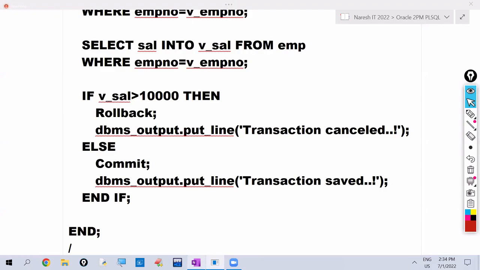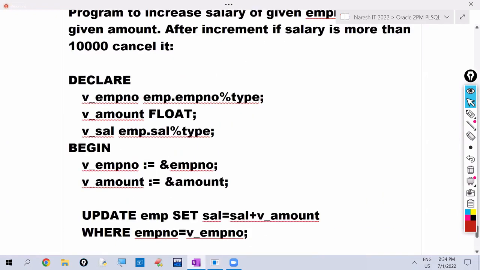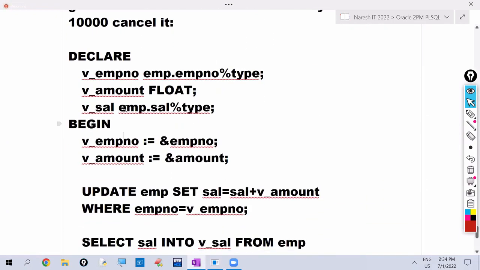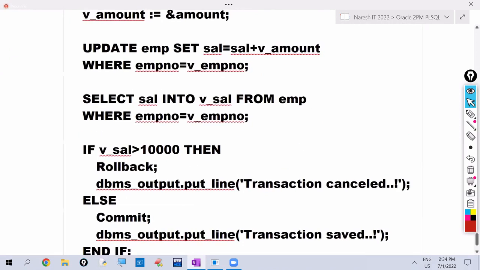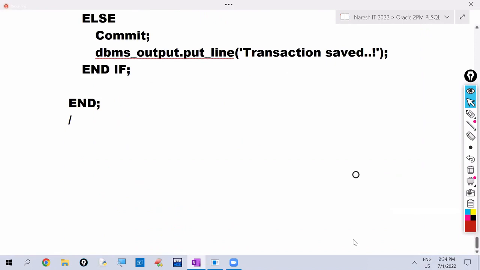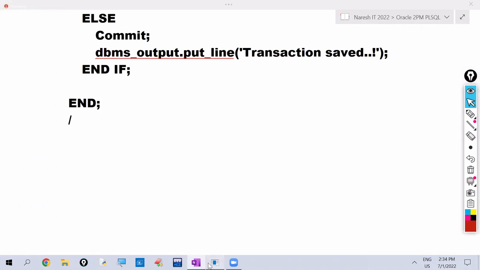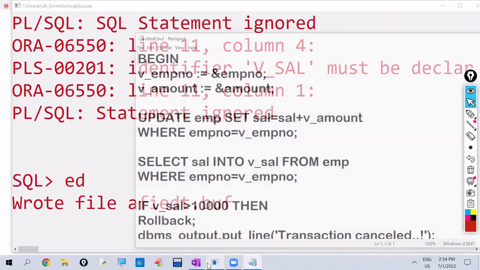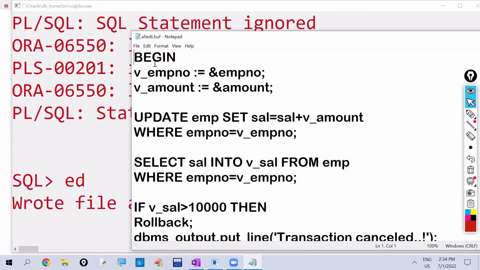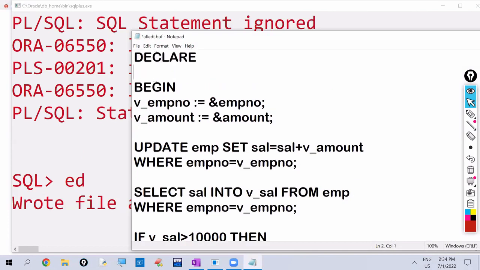Sorry. V_salary we didn't declare. V_salary declared. Maybe the previous one didn't copy. Let me declare.